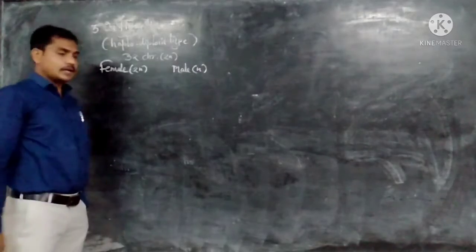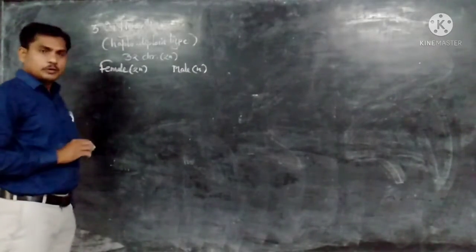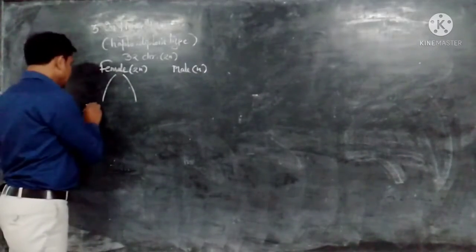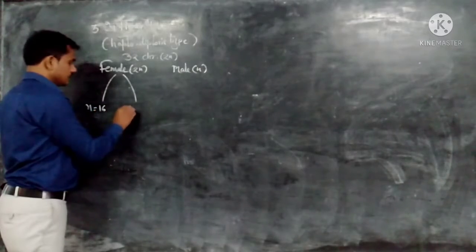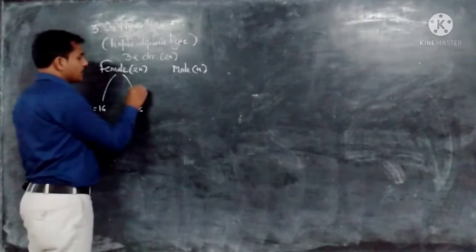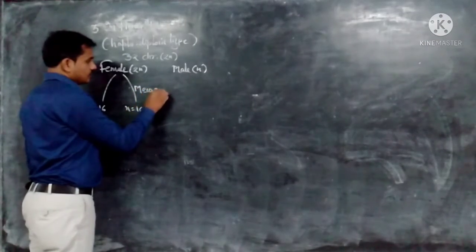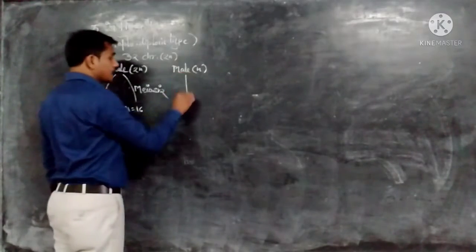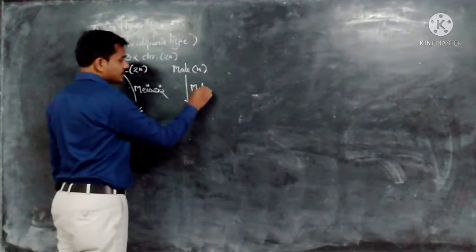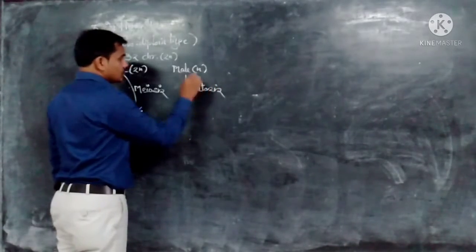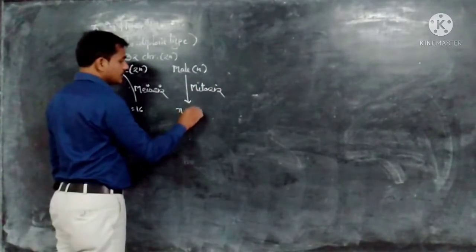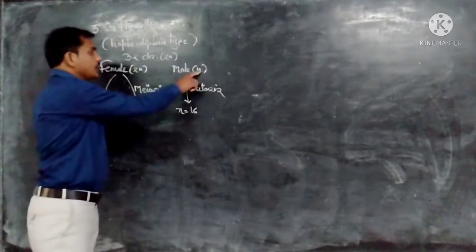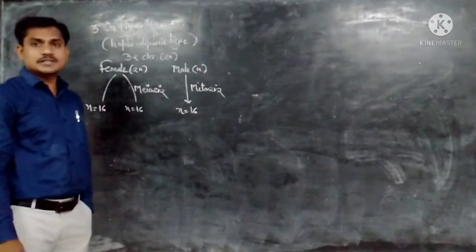When gametogenesis occurs in the female, it produces the same type of gamete, with n equal to 16. This process occurs by meiosis. Gametogenesis occurs by meiosis, but in the male, gametogenesis is carried out by mitosis. There is no reduction division. So here the gamete has 16 chromosomes. The male is haploid, and their gametogenesis occurs by the mitosis process.